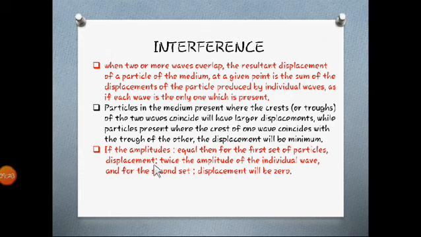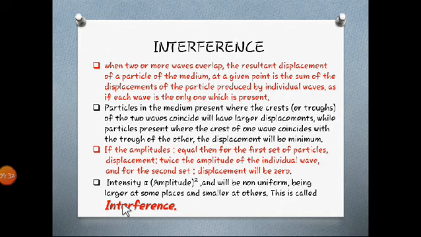Displacement will be 0, that we have seen just now. All of this combined is known as interference, where the intensity is proportional to the amplitude squared and is non-uniform, being larger at some places and smaller at some places. It will be darker at some points and brighter at others. This is exactly interference. Okay, I hope you got the idea about it.